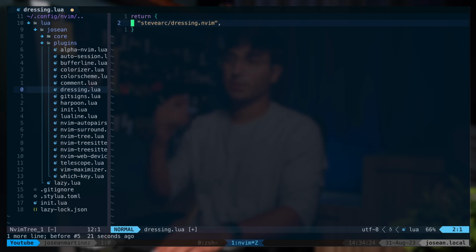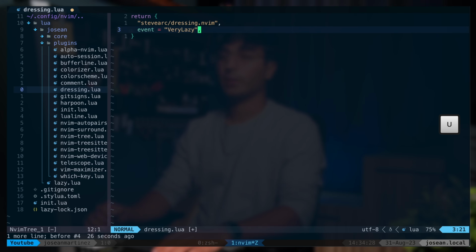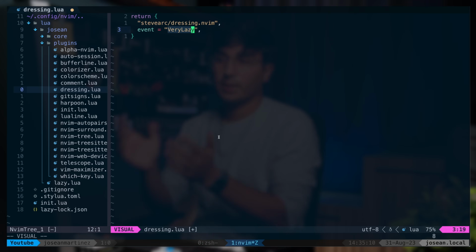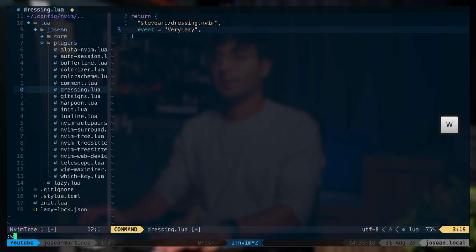We're going to add this short plugin URL for dressing.nvim, and then we're going to do lazy loading for this plugin. It's going to lazy load on an event, and this is a special event called VeryLazy, which tells lazy.nvim to load this plugin later, and it's not important for the initial UI. All right, let's save this.